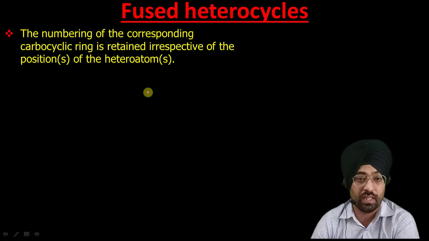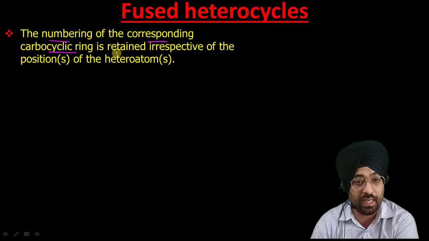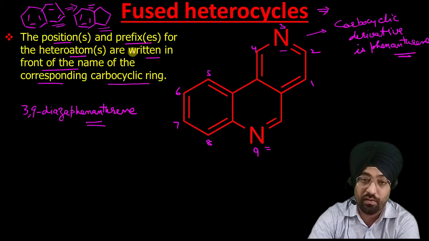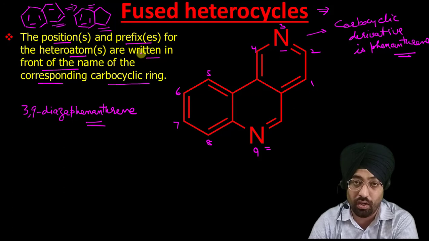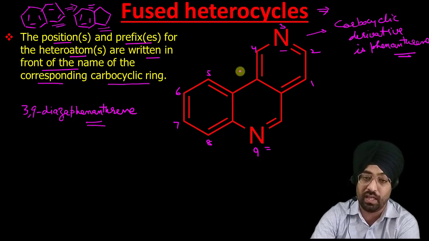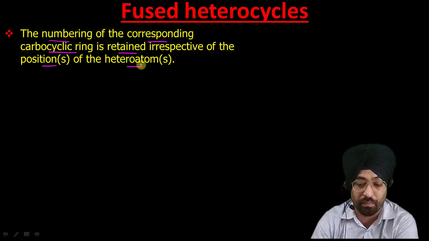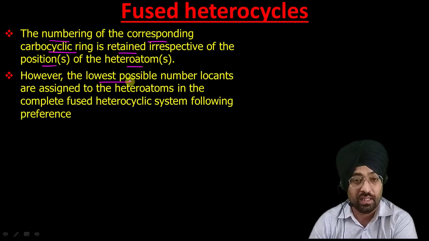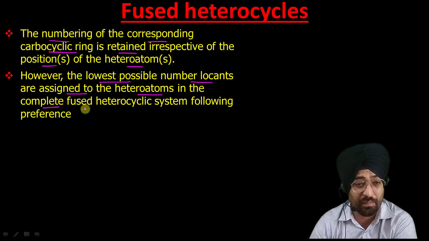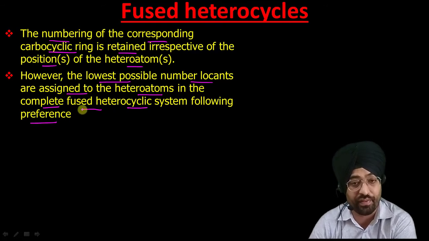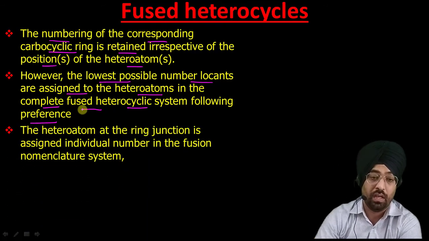Now the second rule is about how to do the numbering. The numbering of the corresponding carbocyclic ring is retained, as I have told you here. While numbering, we have followed the order according to the numbering of the carbocyclic ring system. The rule says that the numbering of the corresponding carbocyclic ring is retained irrespective of the position of heteroatoms. But if we have a choice, the lowest possible locants are assigned to heteroatoms in the complete fused heterocyclic system, following preference. We have to follow preference as well as the lowest locants.